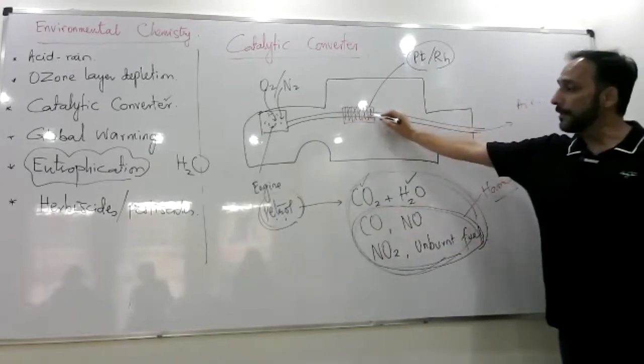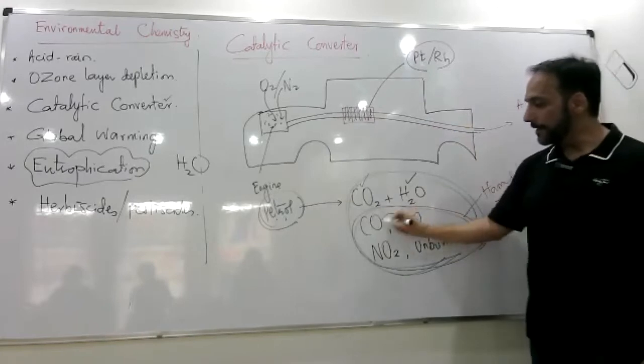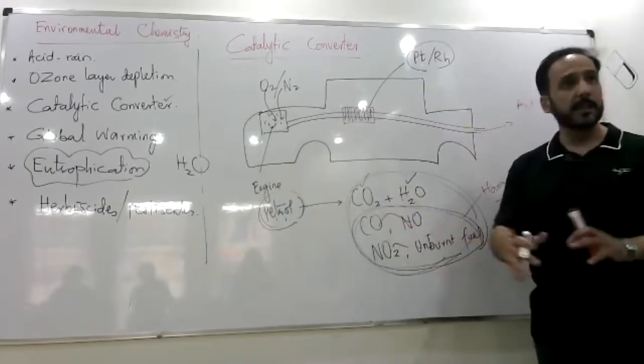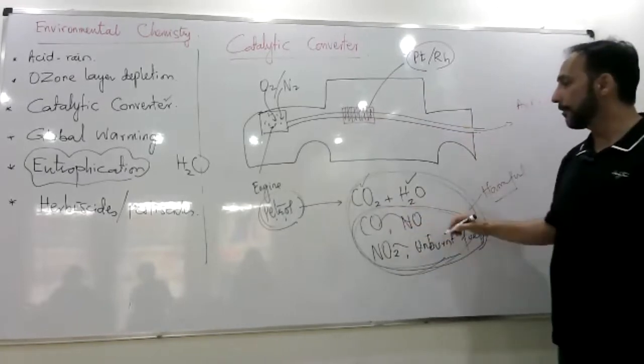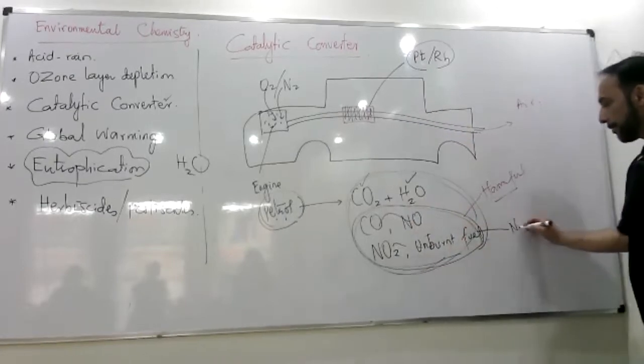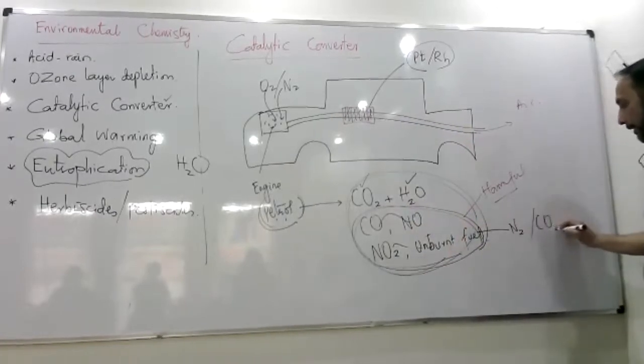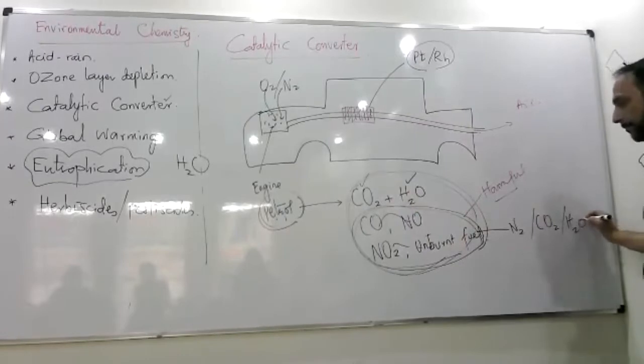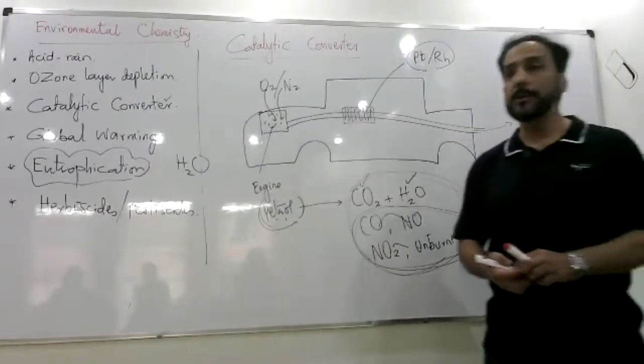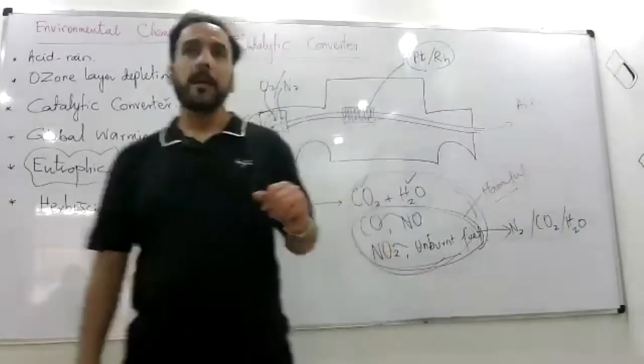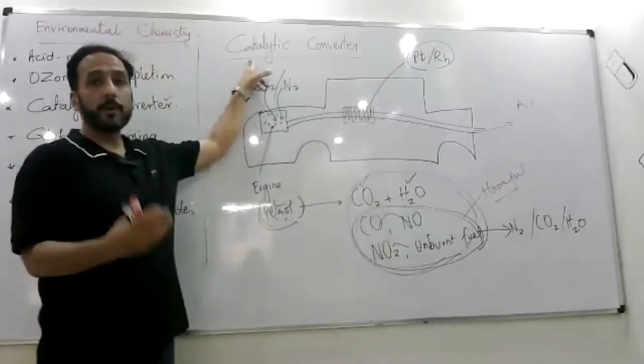And this catalytic converter makes these things react with each other, and it makes them get converted into nitrogen or carbon dioxide or water. So what you need to know about this concept: one, catalytic converters are good.